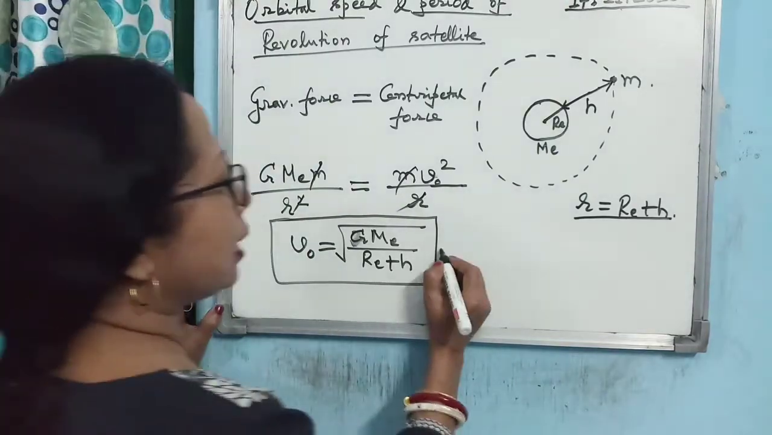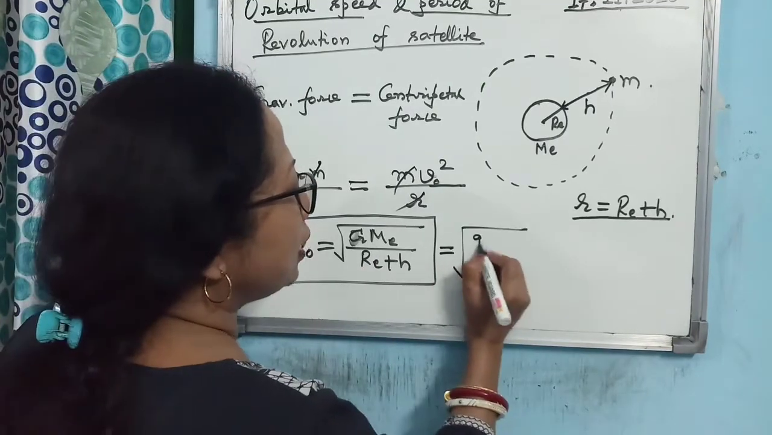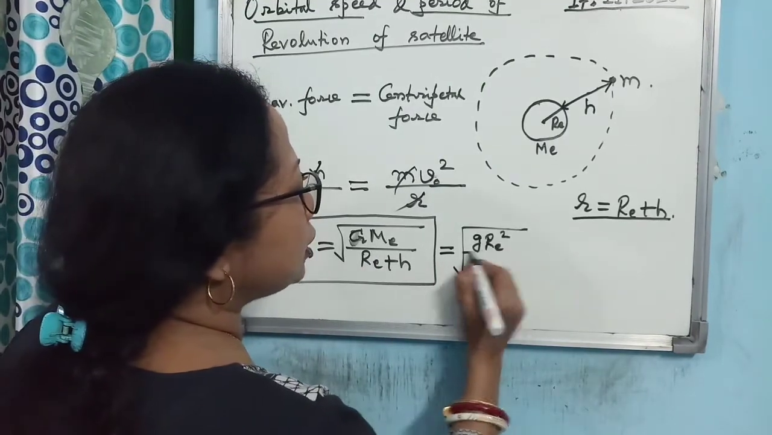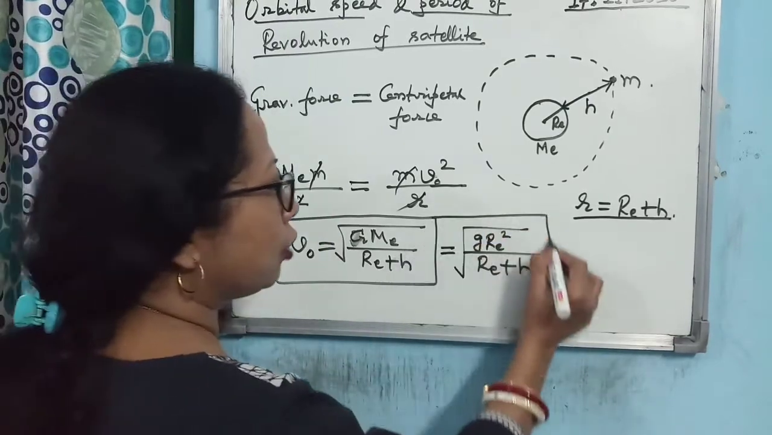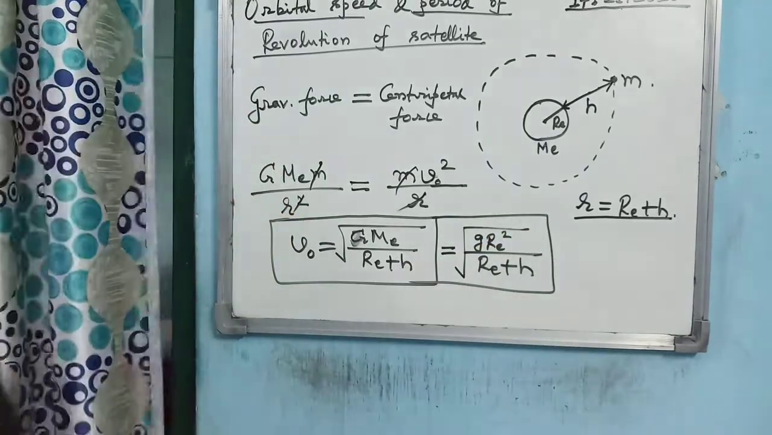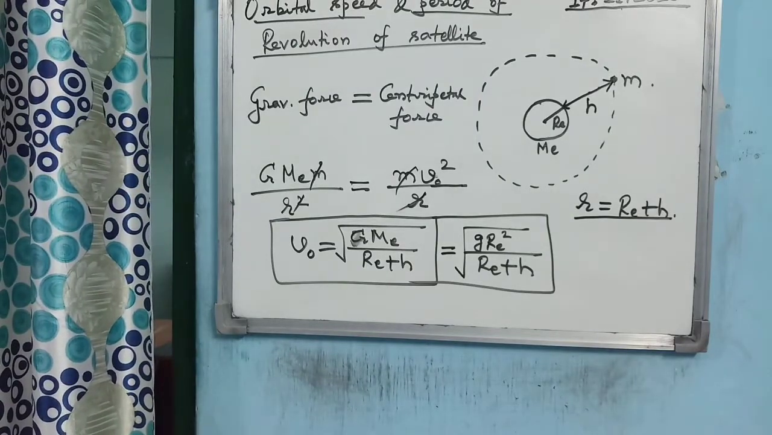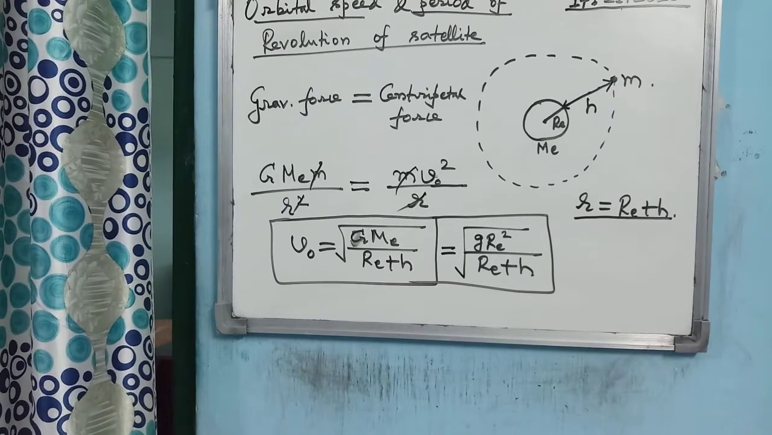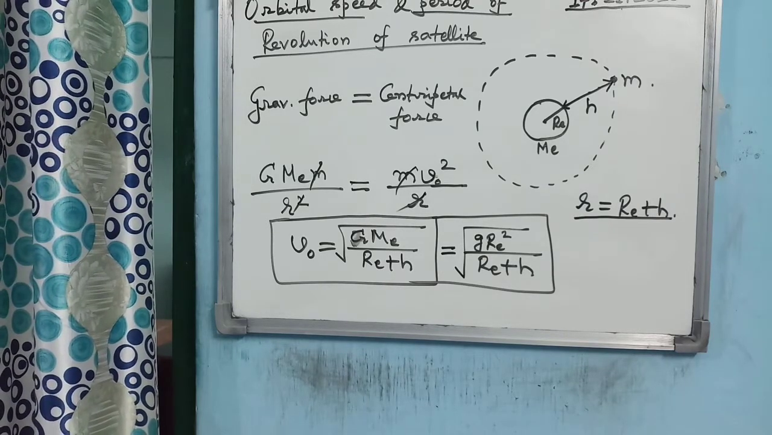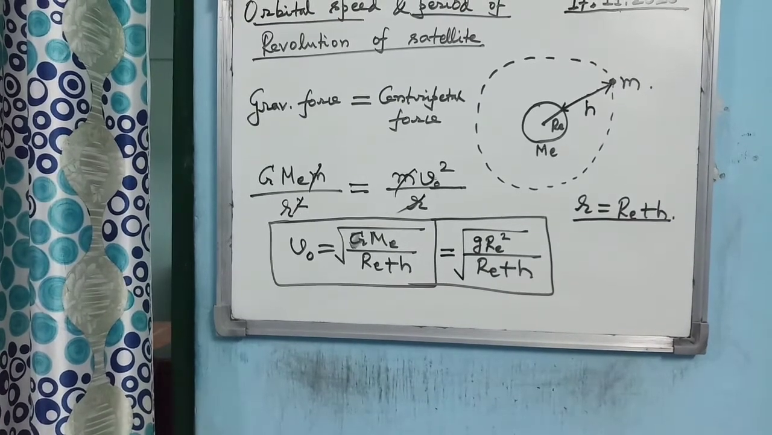Now you can write it in another way: G Me is equal to small g Re square. So you can have the expression of the orbital velocity like this also. So these are the two expressions for the orbital velocity of a satellite. And once again I am reminding you, the same orbital velocity you can apply for the planet and sun system also.